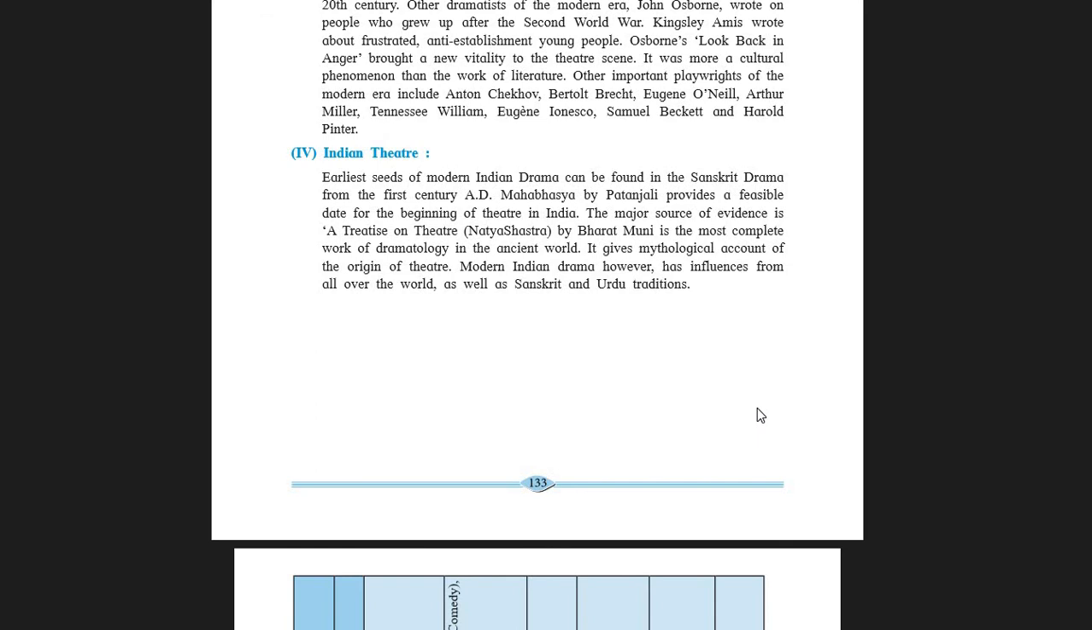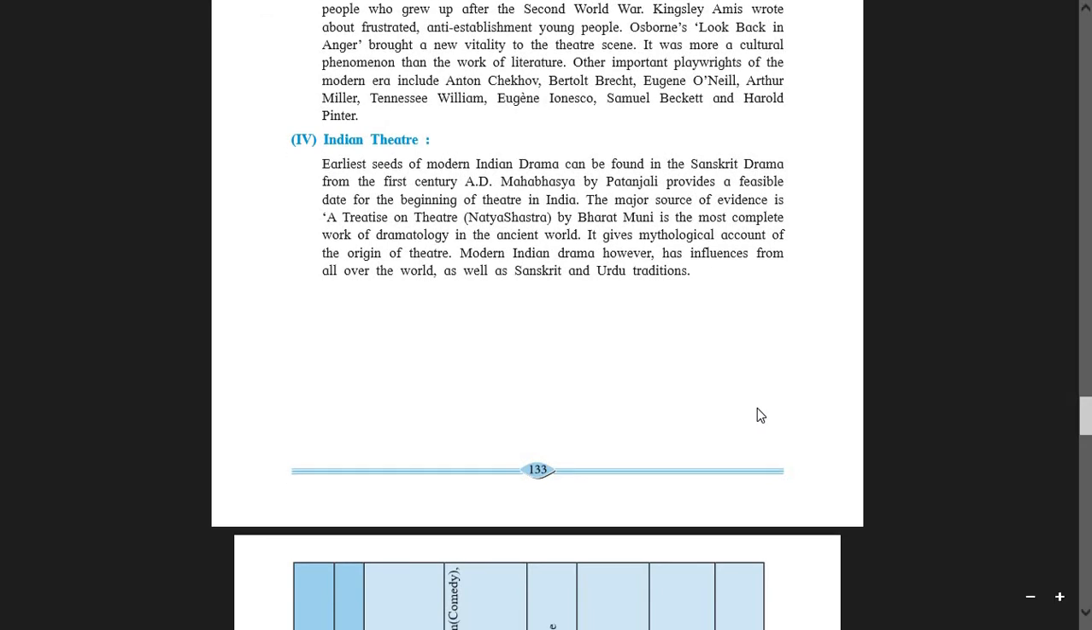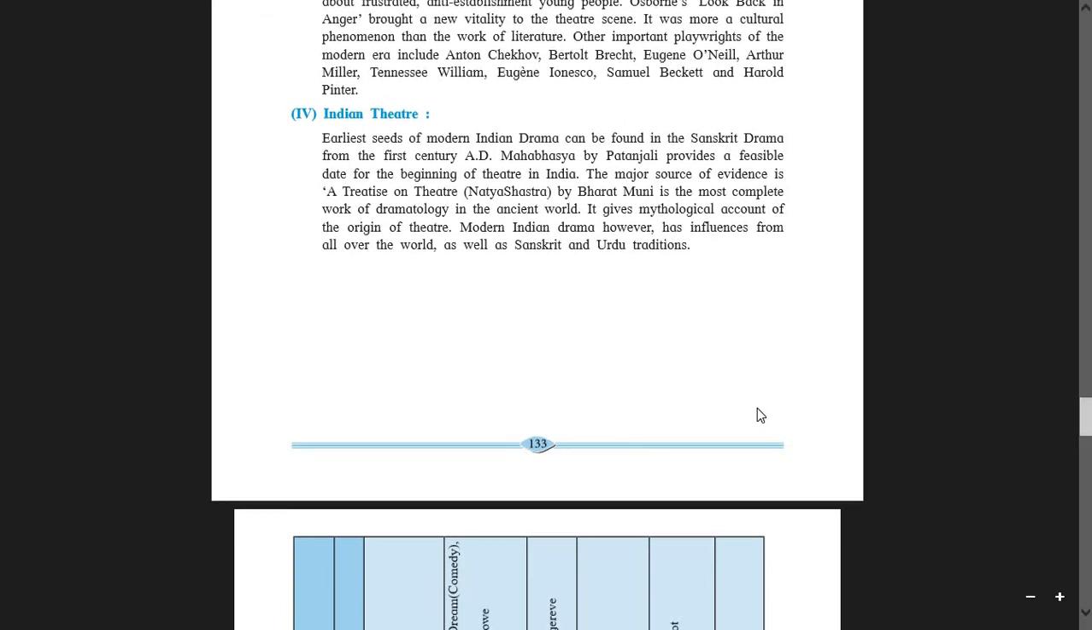The major source of evidence is a treatise on theatre, the Natya Shastra by Bharat Muni, the most complete work of dramatology in the ancient world. It gives mythological accounts, where, as you know, the story is based on gods and goddesses, of the origin of theatre. Modern Indian drama, however, has influences from all over the world, as well as Sanskrit and Urdu traditions.